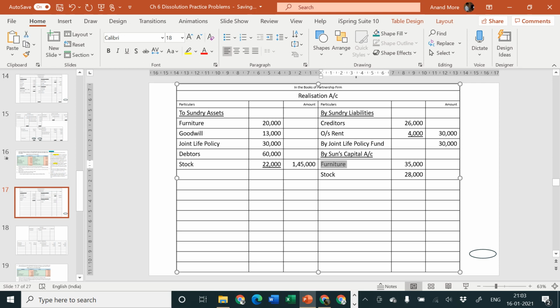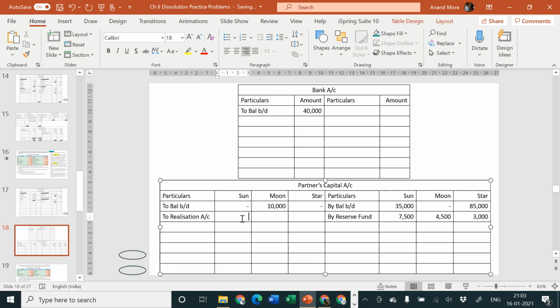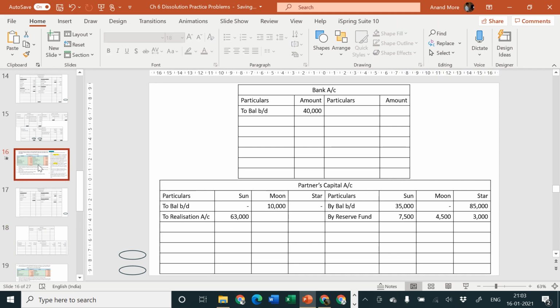Let us check the amount to the outer column. 35 plus 28. Please take the total on your own. 63,000. Second effect, partners capital account debit side in Sun's column, 63,000. Amount should be under the heading to realization. That is done now. So adjustment is over.